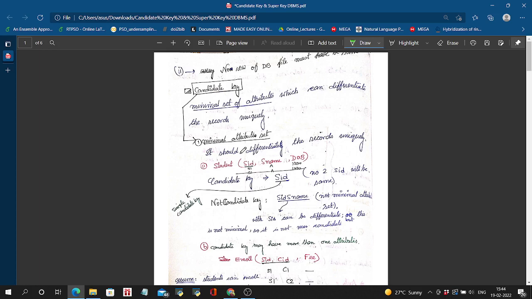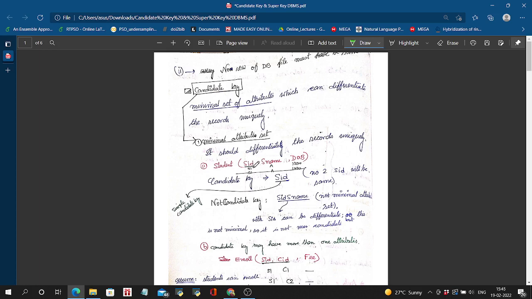So the first one is the candidate key. It is the minimal set of attributes which can differentiate the records uniquely. So let's understand the terms, that is, minimal set of attributes. So it should be the minimum number of attributes in that candidate key, and it can differentiate the records uniquely. That means, for example, let SID be the candidate key, and you can see that all the records of the SID attribute will be unique.